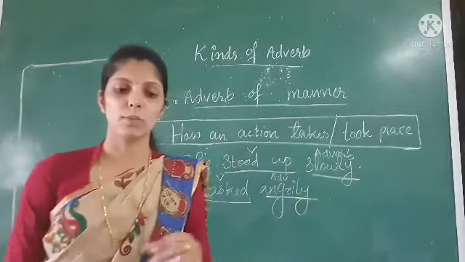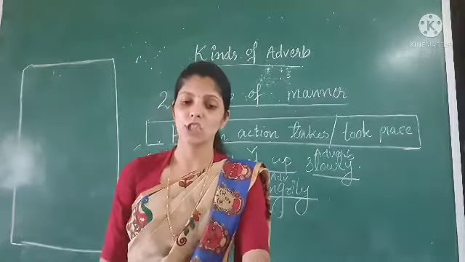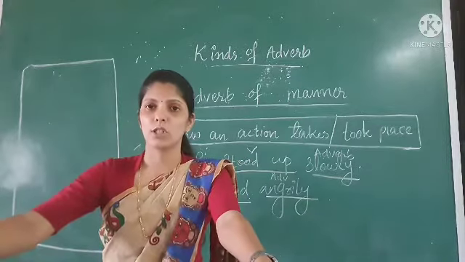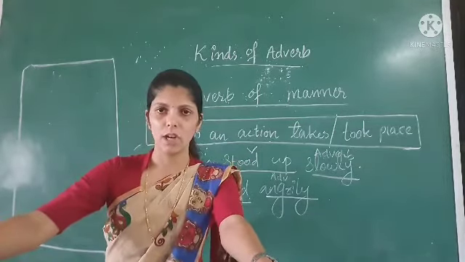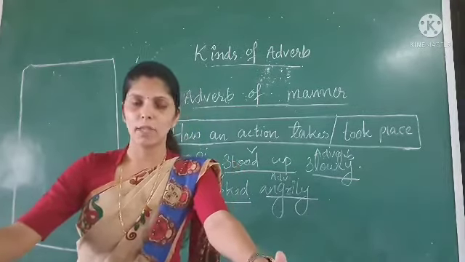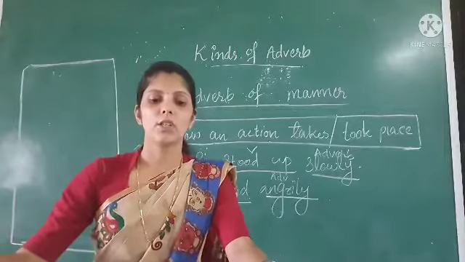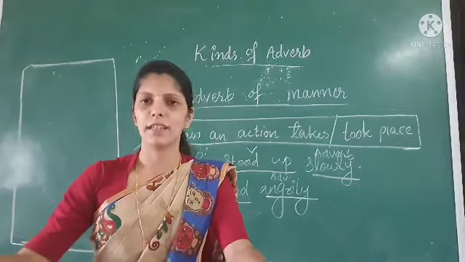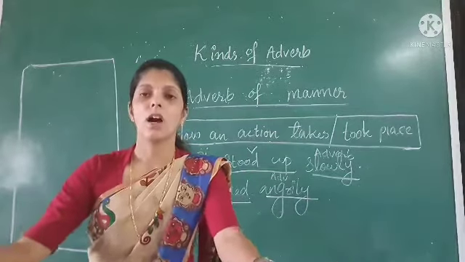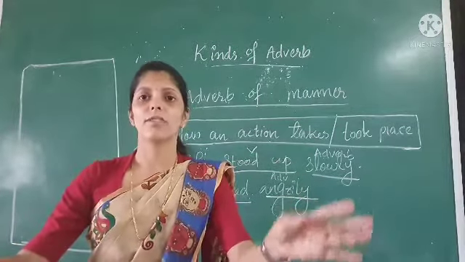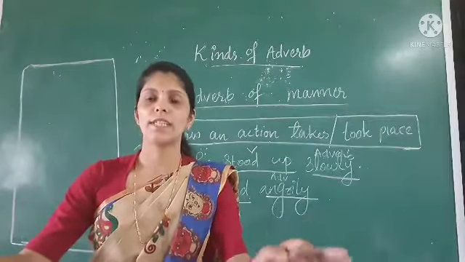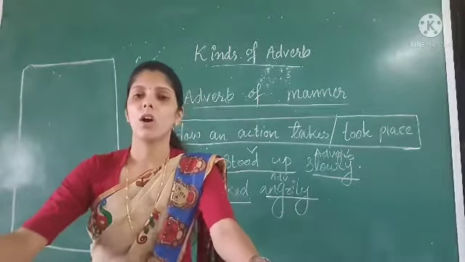In your textbook also some examples are given. He charged angrily towards the man who had insulted him. Charged is the verb, and how did he charge? Angrily. Okay, describing the action. Second sentence, she came to the party directly from the office. She came to the party, that is the action that happened over there. How did she come? Directly from the office. Okay, how the action takes or took place.